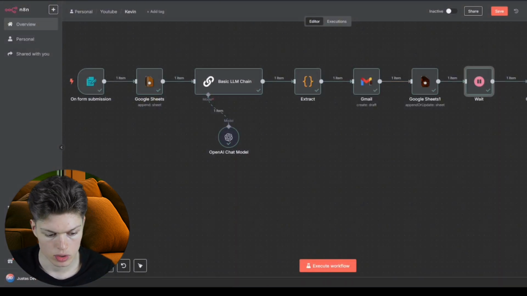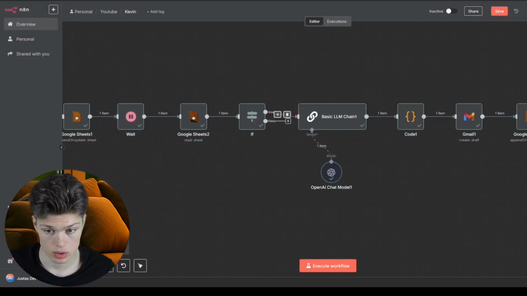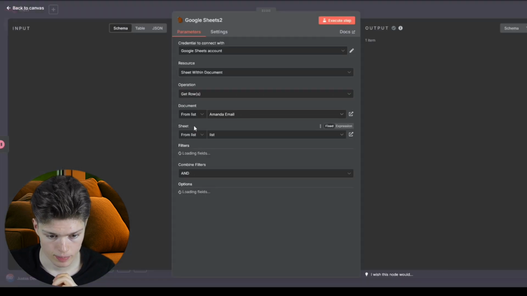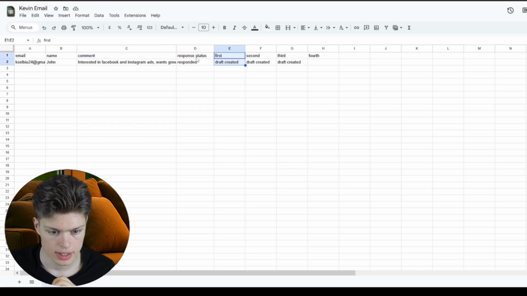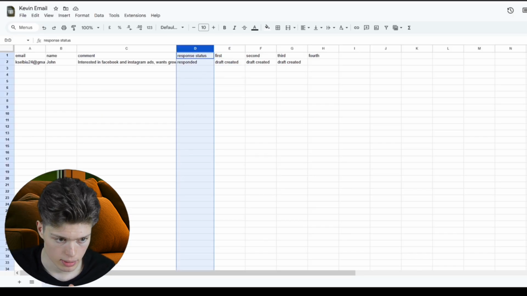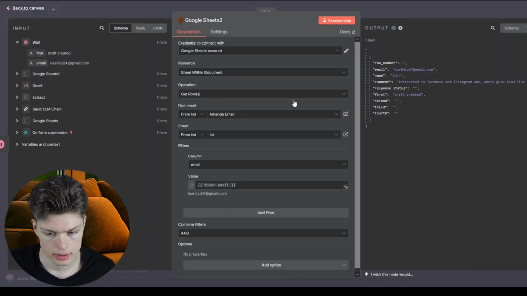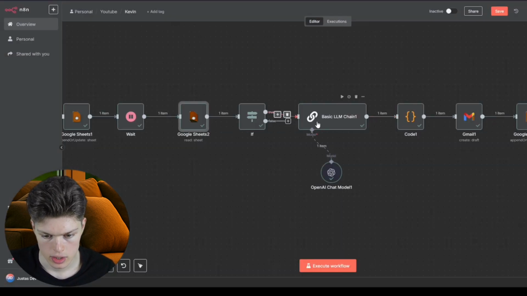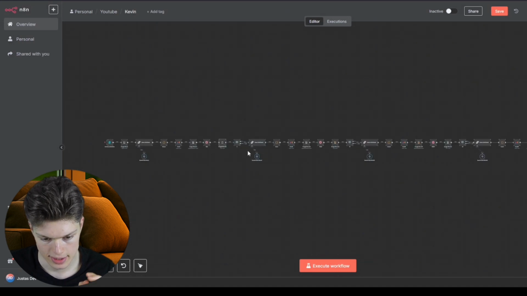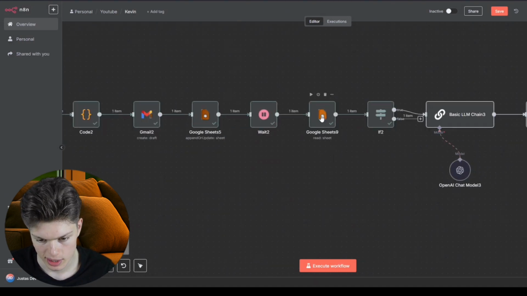Then comes the crucial logic part, which is responsible for checking if a person has responded. So the way this works, it reads this Google Sheet and specifically this column. So if this column is empty, it proceeds, but if it's populated, in this case it's written here responded, then it doesn't go further. But this is not what happened with the second email, it happened before the fourth email. So let's go here so I can show it to you.